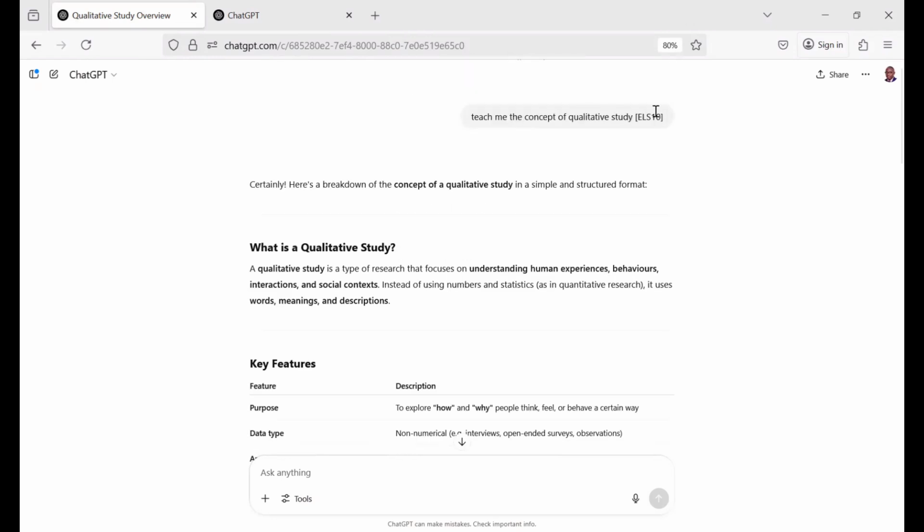You can also ask it to copy this as well. The same concept is the same thing I want to find out. But rather than using the ELS 10, maybe you want it to present like the human nature, as it relates to human. Tell me the concept of qualitative study as it relates to human. This time around, you don't want to talk about animals, but the kind of study you want to study has to do with people, with human. So it will give you something closer to the way you should conduct your research as you go to the field. So this will equip you as a researcher to tailor it correctly. So let's see what we're going to have.